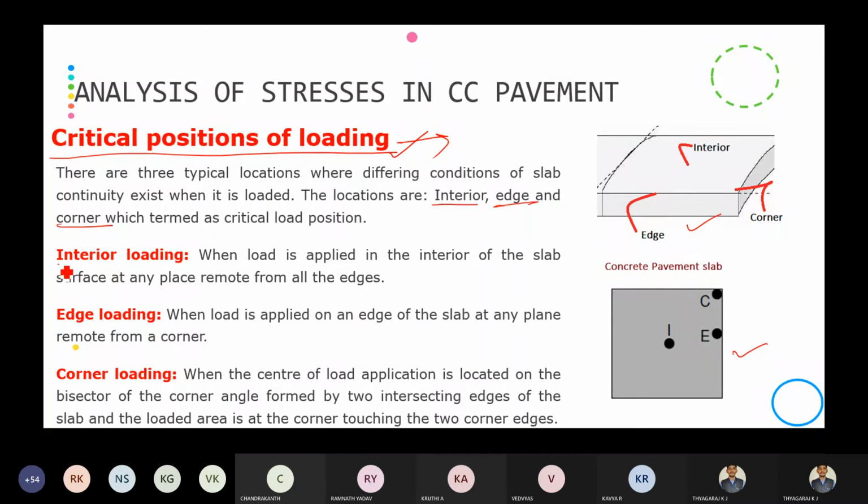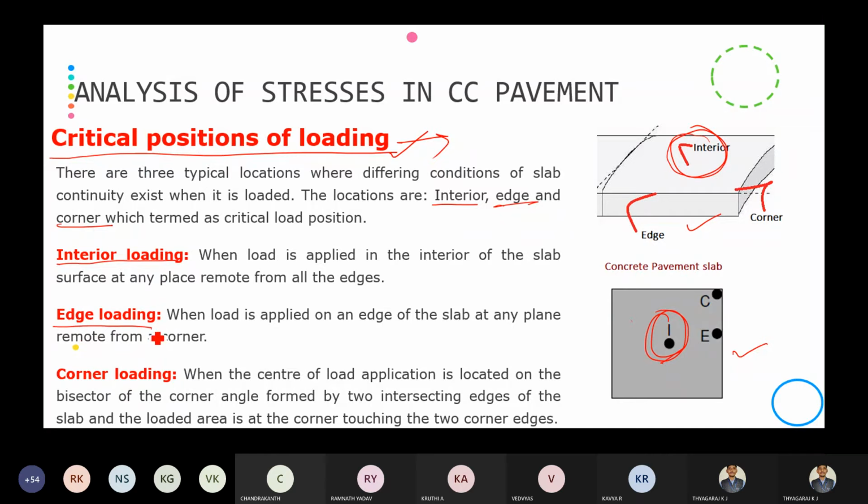One is interior loading, as the name itself indicates, at the middle portion of the cement concrete slab. If you are applying the load there, we are going to call it interior loading.